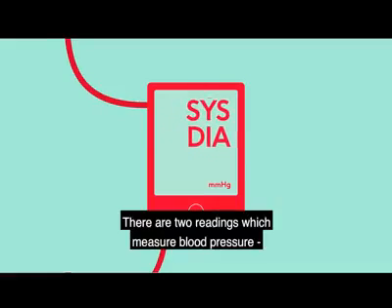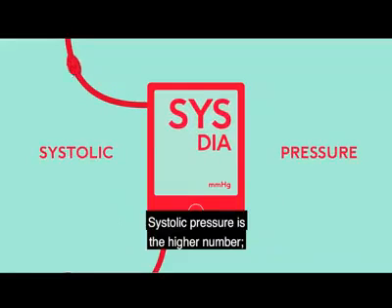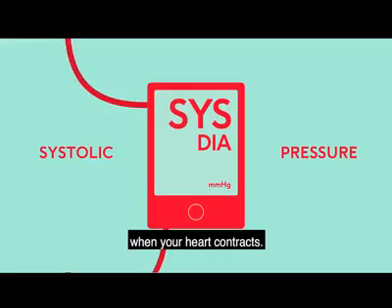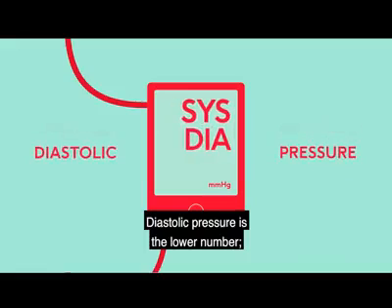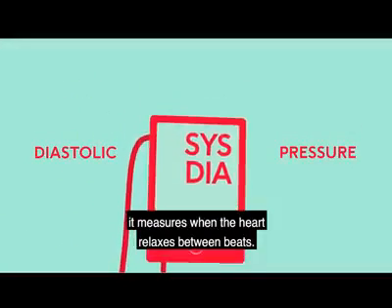There are two readings which measure blood pressure. Systolic pressure is the higher number. It measures the force of blood being pushed around your body when your heart contracts. Diastolic pressure is the lower number. It measures the pressure when the heart relaxes between beats.